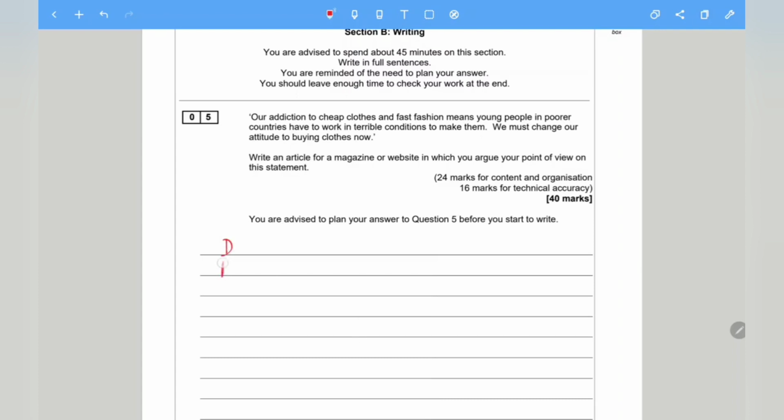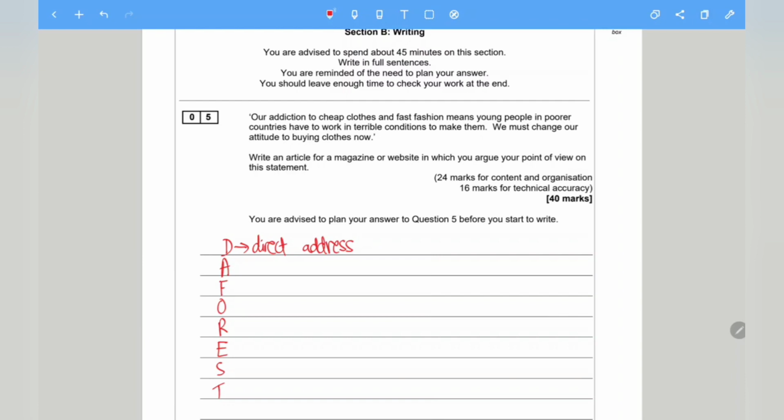So it's got D, A, F, O, R, E, S, T. So preferably your answer should consist of a variety of DeForest techniques. So what does each letter stand for? The first one stands for direct address.